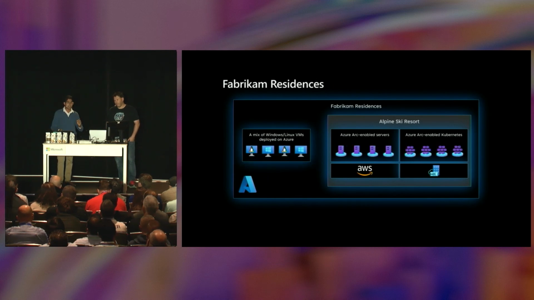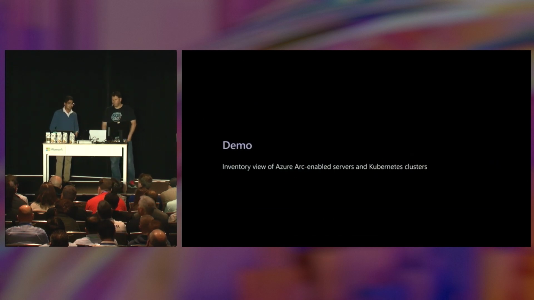That's where Azure Arc comes in. Through Azure Arc, you're able to take those servers on-prem and in other clouds, clusters running on-prem or in other clouds, and project them into the Azure management plane so you can benefit from the same management tooling you use for your Azure VMs with your servers anywhere, the same tooling for AKS with your containers anywhere. And we're going to be seeing that in action with the Fabrikam Residences environment. So let's switch gears and dive into the subscription group corresponding to Fabrikam Residences and see an inventory view of their Arc-enabled servers and Kubernetes clusters.